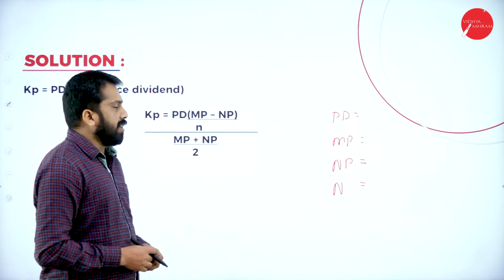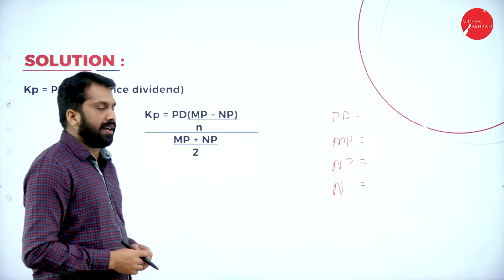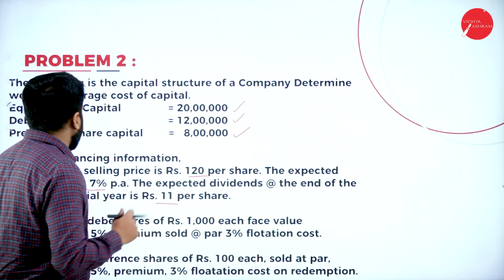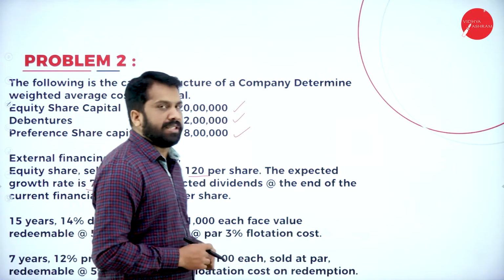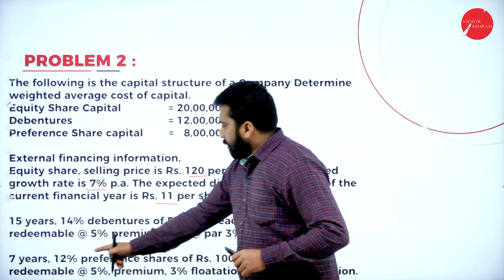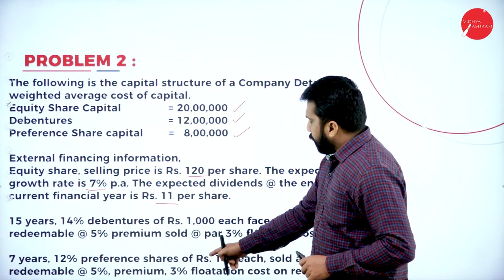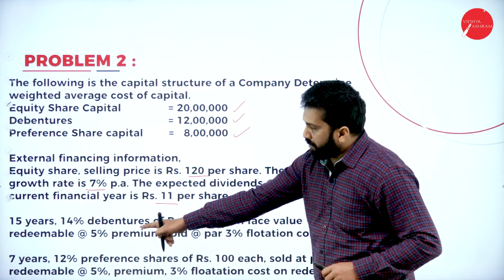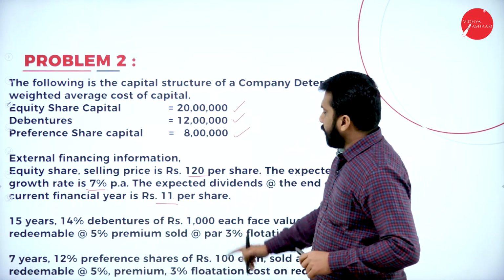Now, what is your dividend? I'll go back to your question. What is your dividend as per this? We are doing preference shares. Now, 7 years, 12% preference shares. How many years? 7 years. 12%.